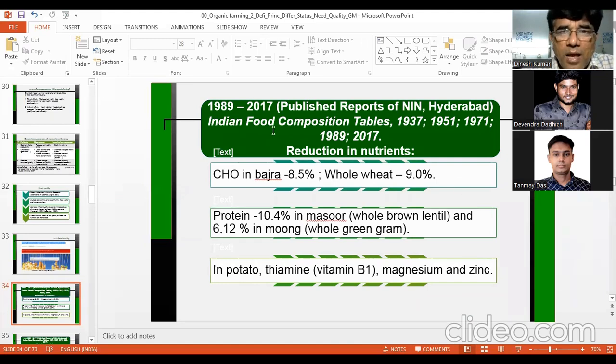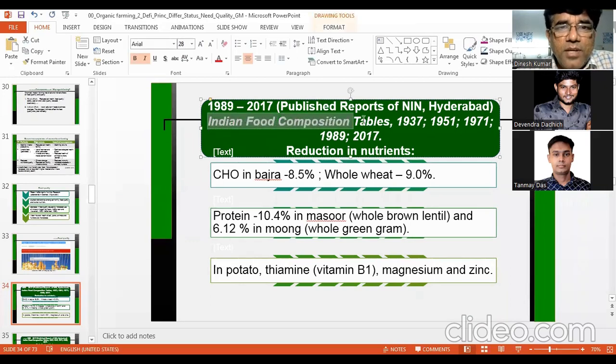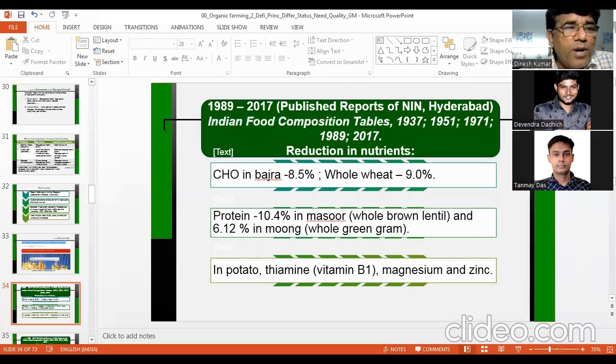Every year they publish the Indian Food Composition Tables. Whatever food items are there in India, whether raw or cooked, even paratha, puri, chawal, dosa, wheat, maize, pulses, meat, milk, egg, all kinds of food materials are analyzed for nutritional composition.